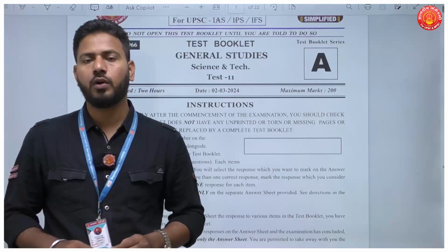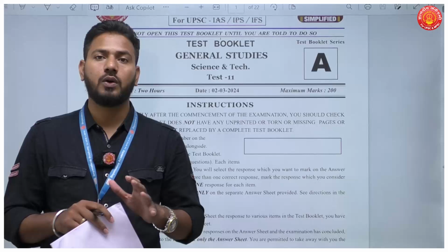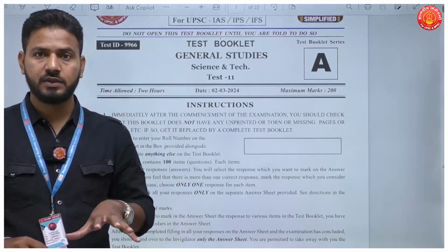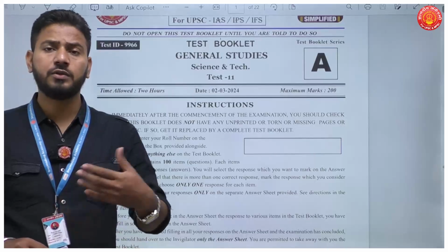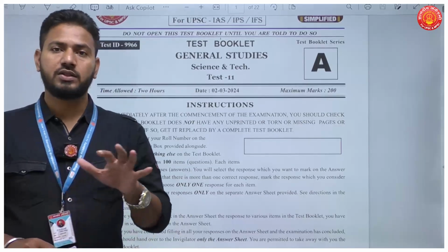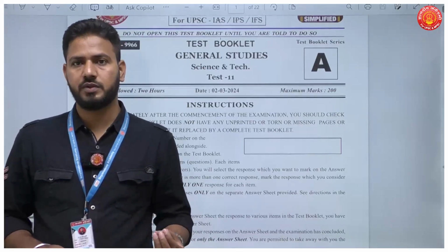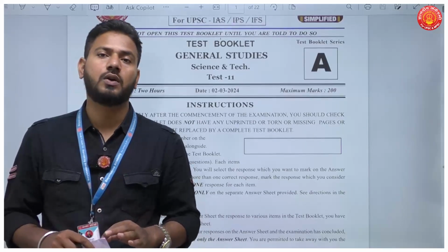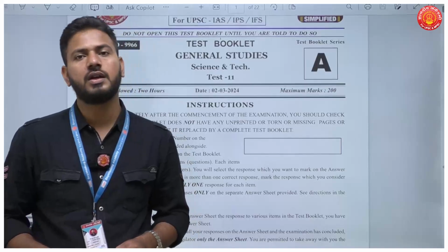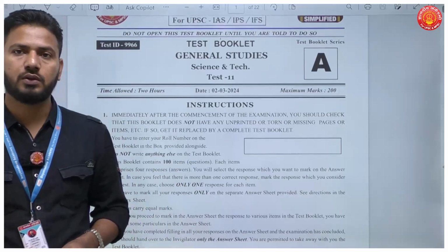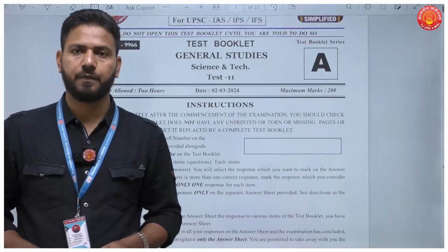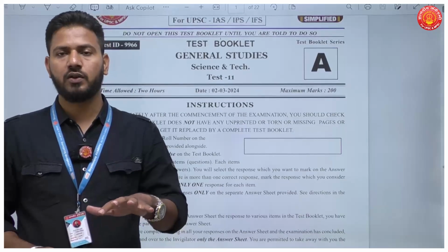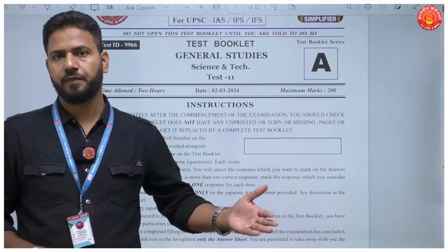So what is more important for you is to focus on all the current affairs that are happening in science and technology in recent times, say for a year before the exam. The rest of the questions, some questions are based on concepts. Here you need to understand the concepts. If you're clear or thorough with the concepts, you'll be in a position to answer these questions. Also, some questions could be answered if you have read the NCERTs. So this was a mix of basic conceptual technology plus current oriented technology, right?